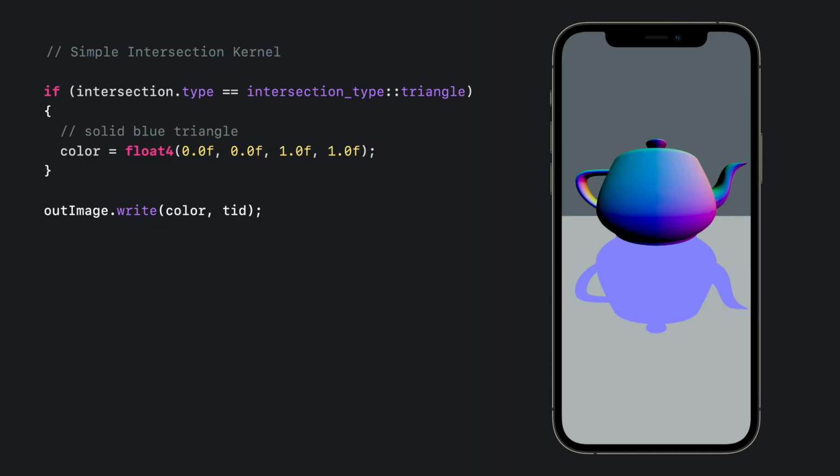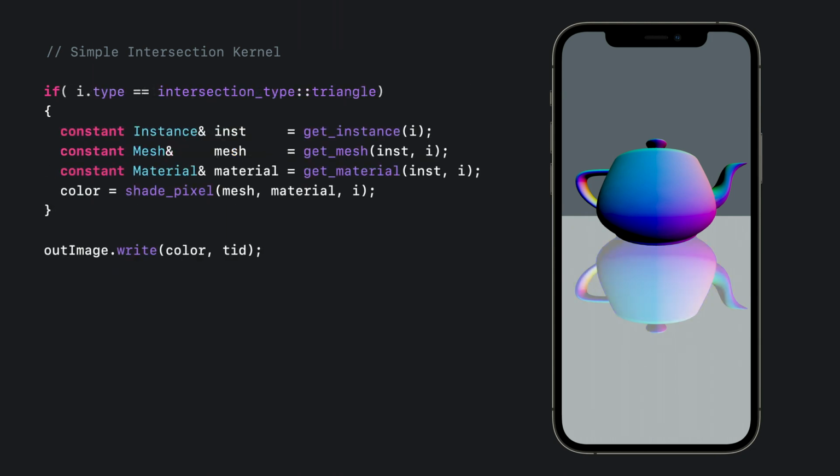With these changes in place, taking it back to our teapot example, now that we have a way to calculate the normal at the intersection point, we can correctly shade our reflection. We've updated the code to find the correct attributes at the intersection point, and now the results are visually correct. We can now continue building on this framework to calculate any other attribute we want, such as texture coordinates to apply a texture or tangent vectors to implement normal mapping. So here we saw how to navigate our bindless scene to retrieve vertex data, manually interpolate it, and finally apply it to correctly shade all the intersection points discovered.